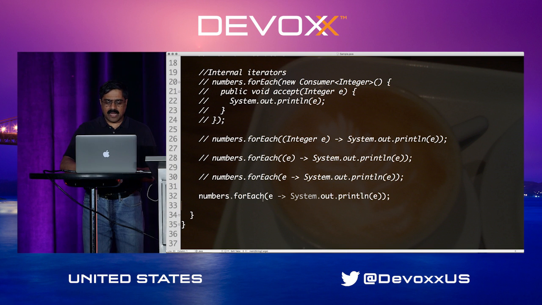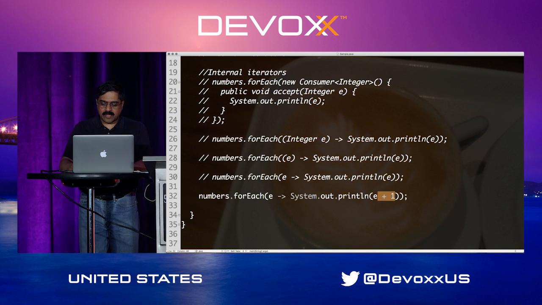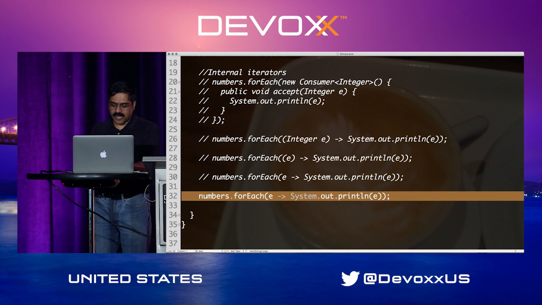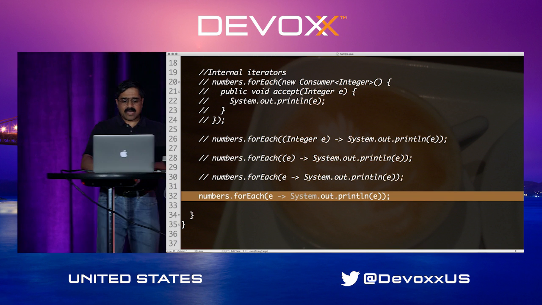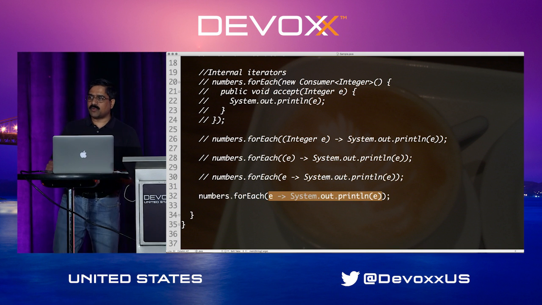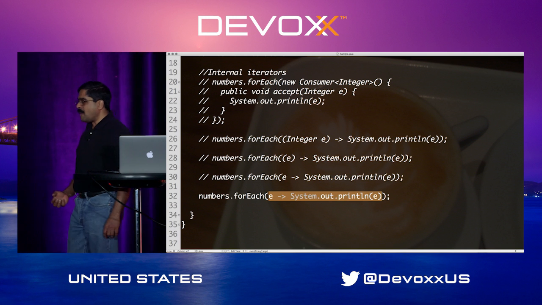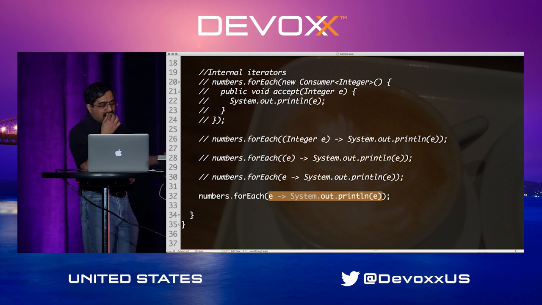we receive an E and we print it. And we could have done E plus 1, for example, or we could have done E times 2, for example. But the point is, we didn't. And all we are doing is receiving the data and simply passing it. And this kind of lambda is extremely trivial in that it receives an argument, a parameter, and either passes it down to another function or invokes a method on it.